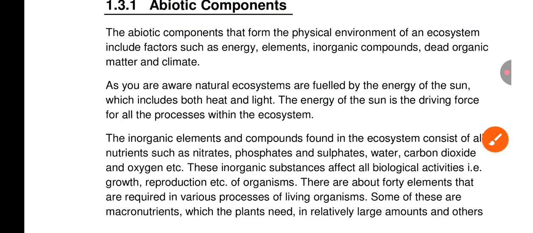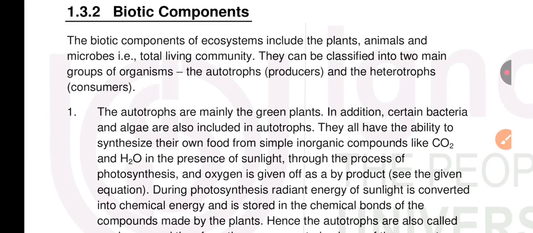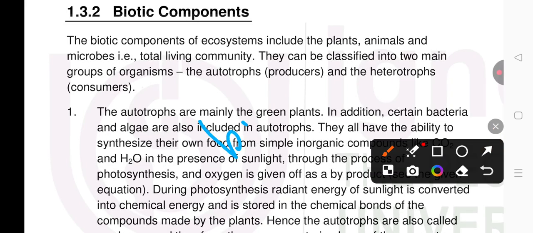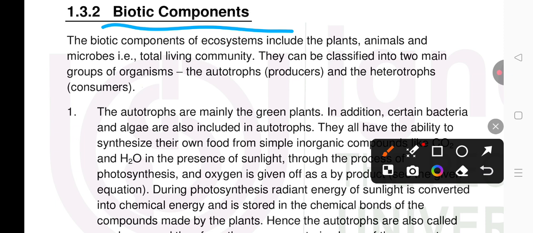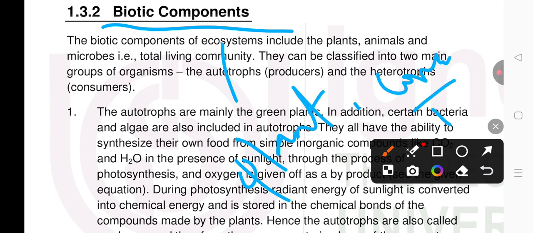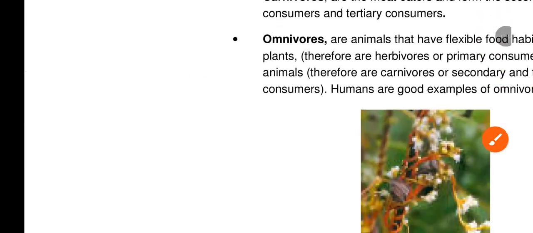Biotic components are the living parts of an ecosystem. Examples of biotic components are plants, animals, and fungi. Plants are also called producers or autotrophs, and they utilize sunlight and produce their own food. Consumers are divided into three parts: primary consumer, secondary consumer, and tertiary consumer. Decomposers are saprophytes, that is, bacteria and fungi. So these are examples of the biotic components of an ecosystem.